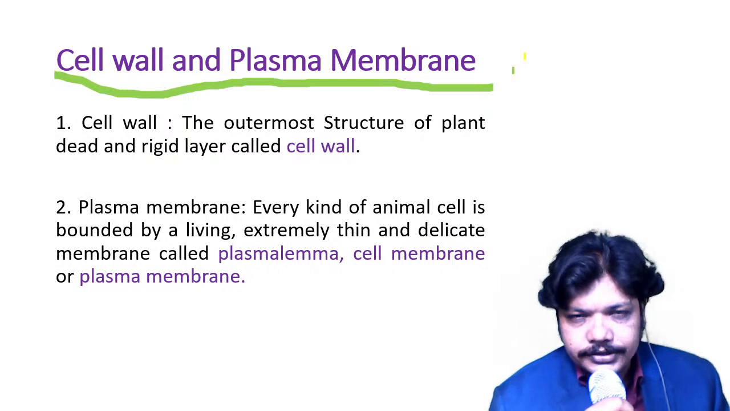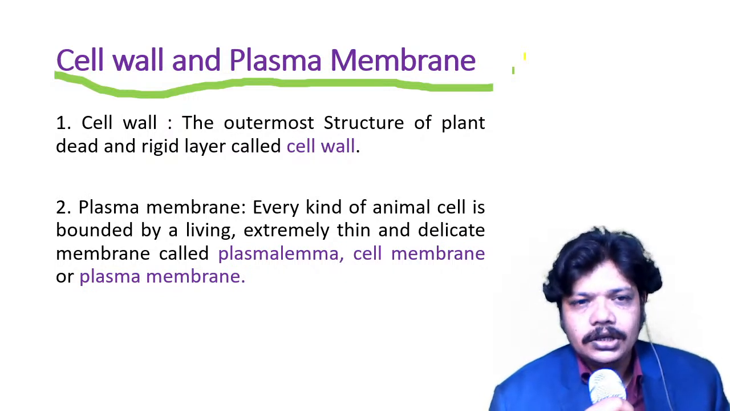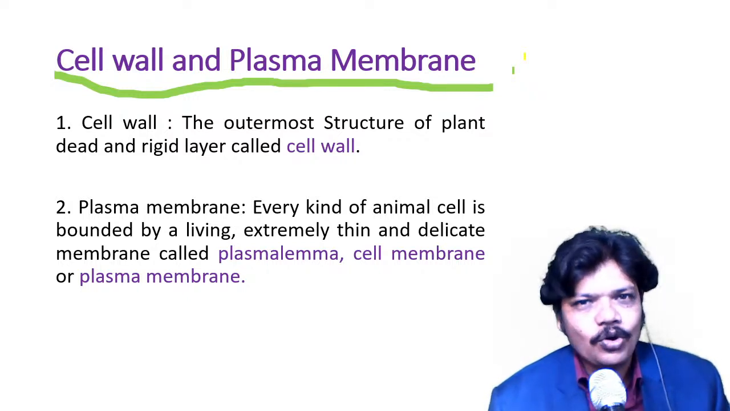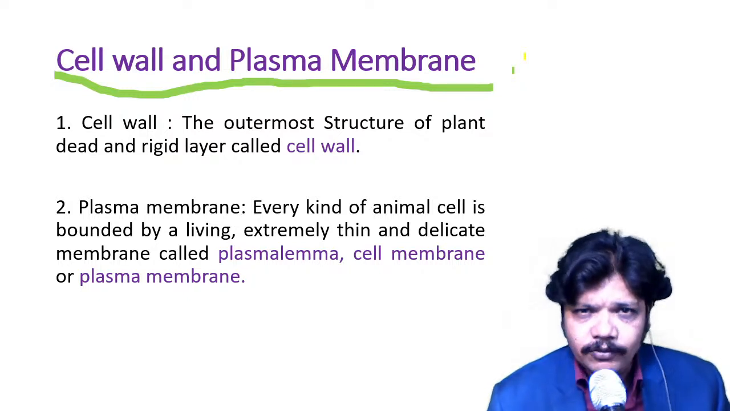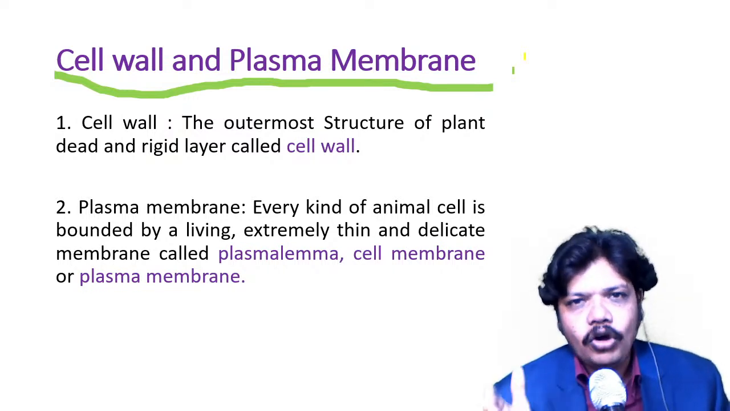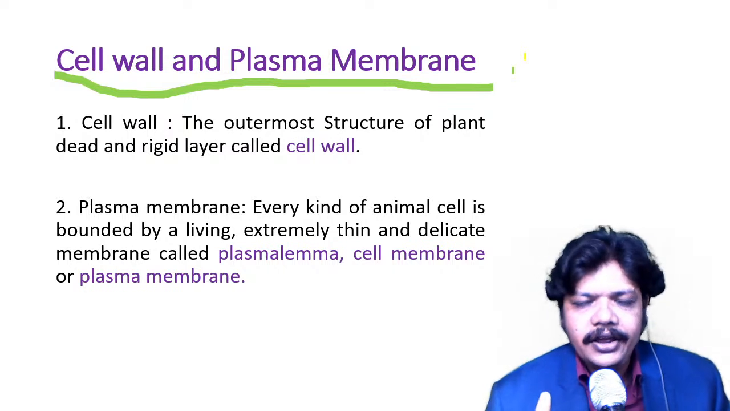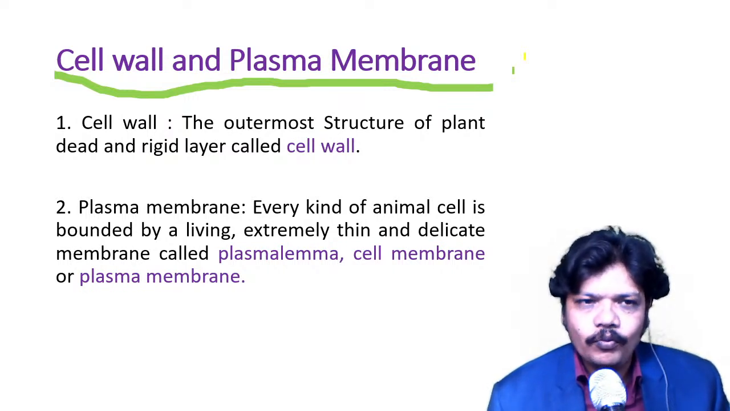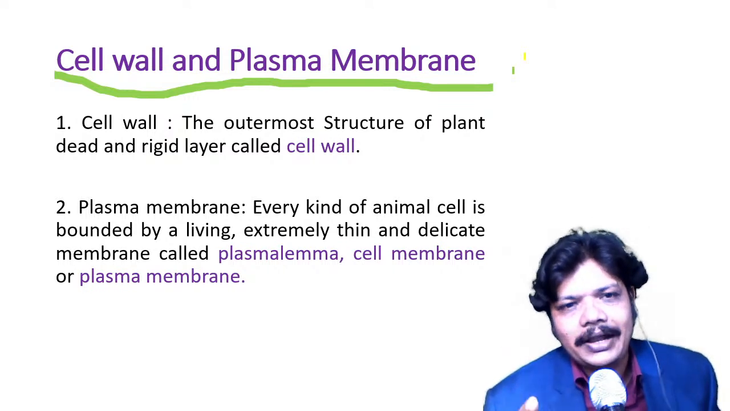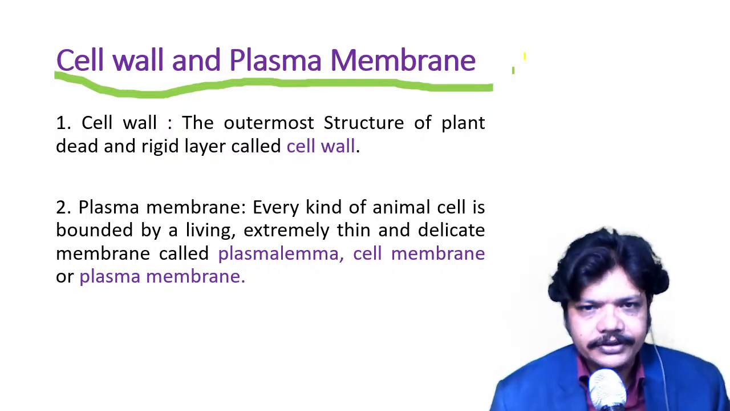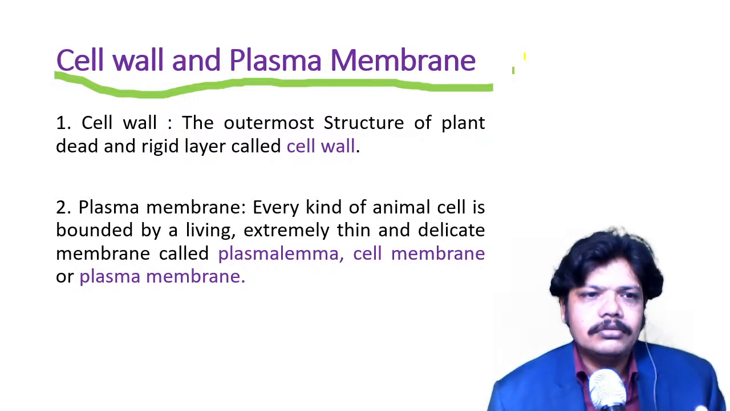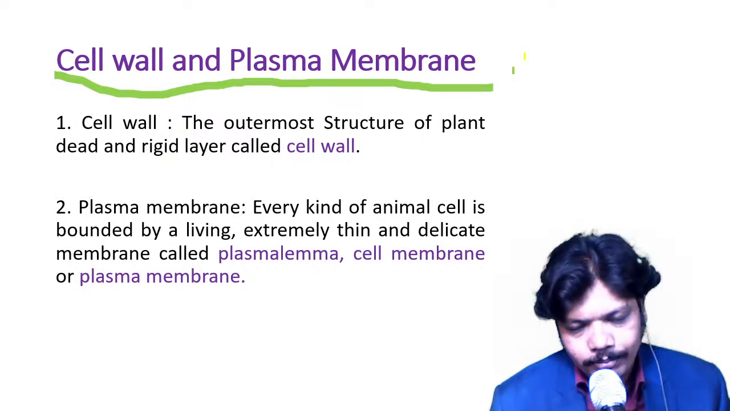Cell wall is not related to the animal cell at all, because cell wall is not found in the animal cell. Cell wall is found in just plant cell. Which kind of structure is found in the animal cell? That is the plasma membrane. The plasma membrane is found in animal cells, and whatever cell wall is there, it is related to plant cell.